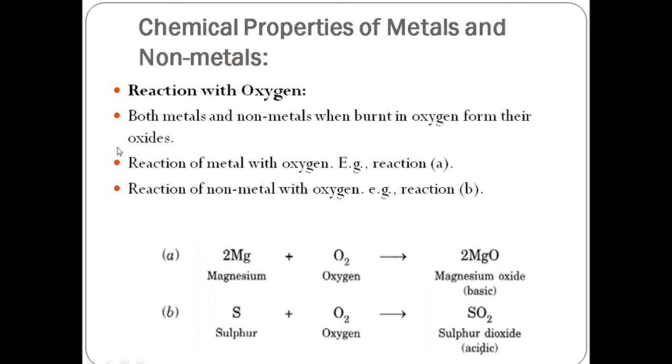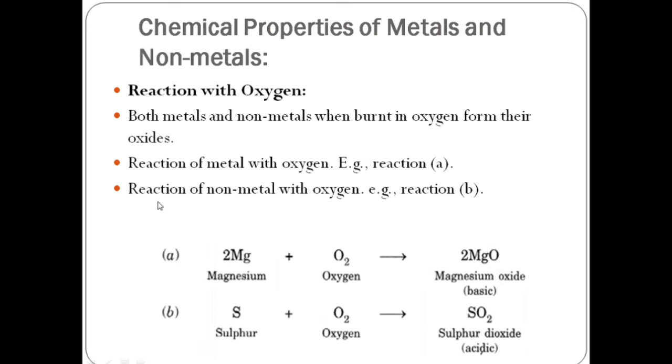The first is the reaction of metal with oxygen. Example, reaction A. Now let's see, when a metal reacts with oxygen, what happens? We have just read that it will form the oxide. So see, 2Mg, that is magnesium, when reacted with oxygen, produces 2MgO, that is magnesium oxide. So this is how the metal reacts with oxygen and produces the particular oxide.